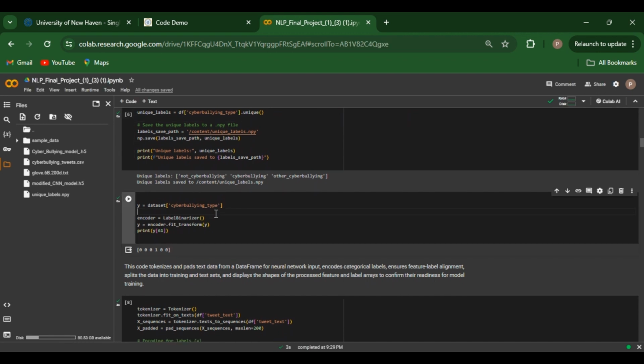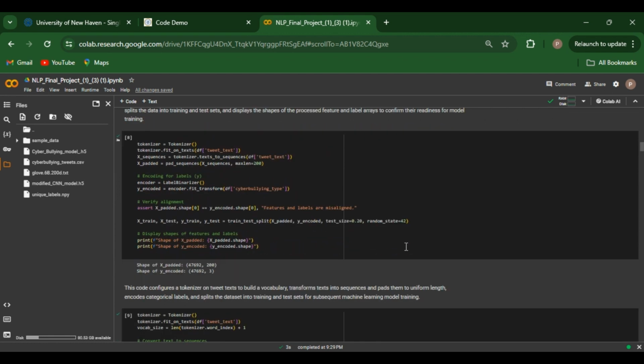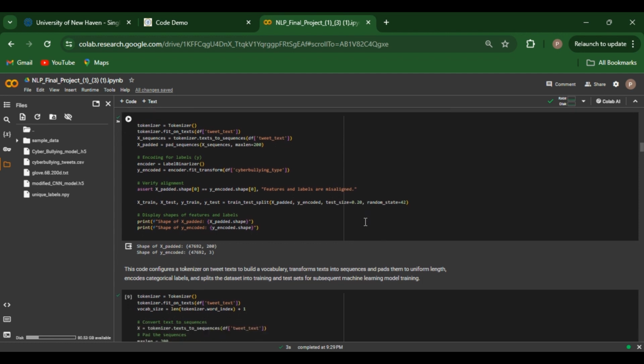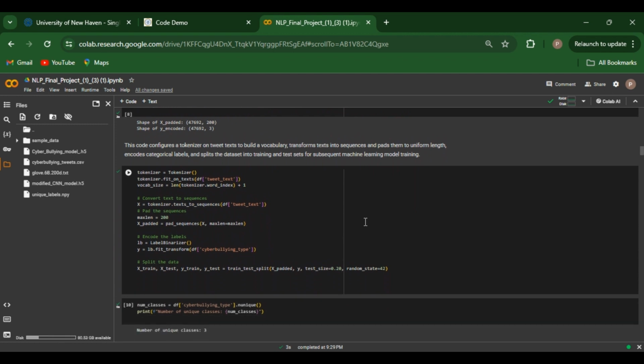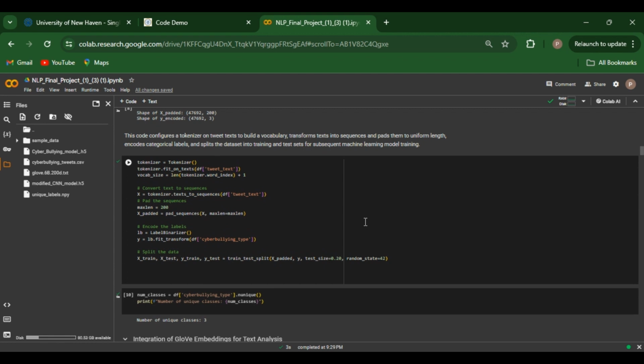This code is about transforming the cyberbullying type column into a format suitable for training our neural networks. We use label binarization to convert category labels into a binary matrix representation. We then tokenize our text data, converting strings into lists of tokens or words that our model can understand. After setting up our tokenizer, we finalize the preparation of our model inputs by repeating the tokenization for any new or remaining text data and ensuring all input data is appropriately padded.